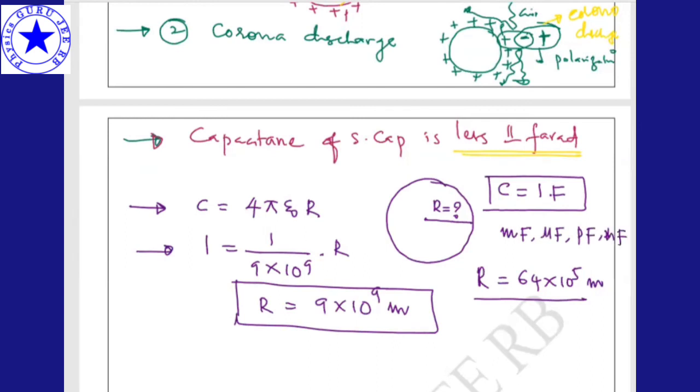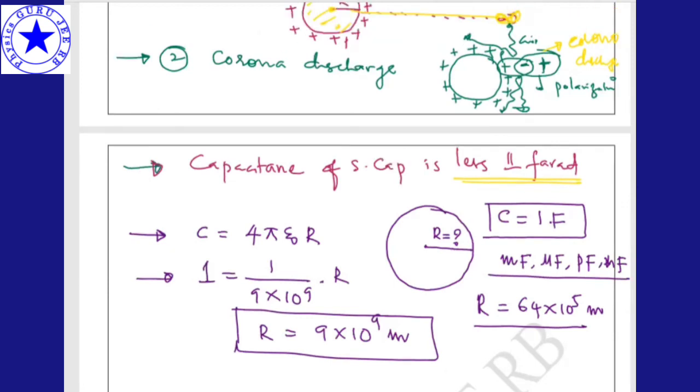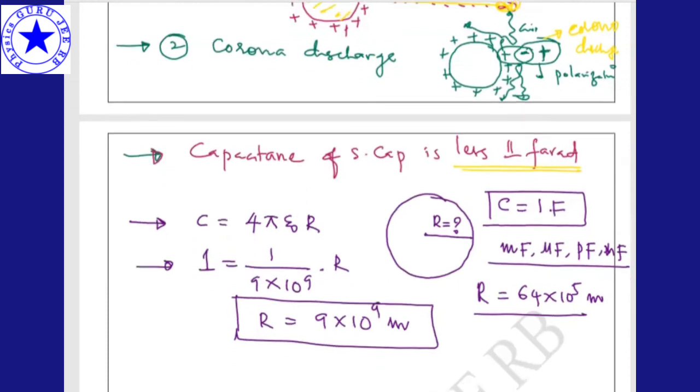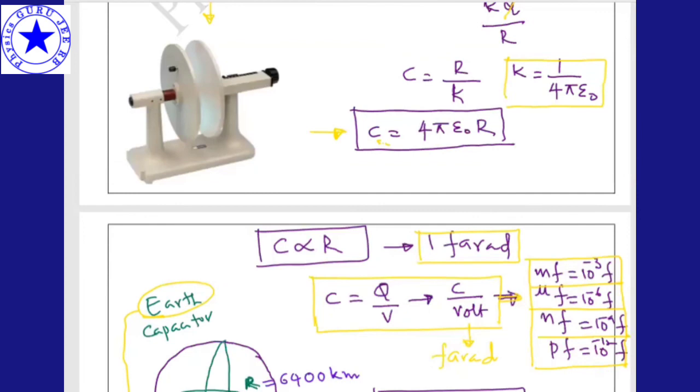So it is very difficult to produce 1 farad. 1 farad means we require a radius of 9 into 10 to the power of 9 meters. So we don't go for much use of this spherical capacitor. Hope it is clear. The capacitance of a spherical capacitor depends on the radius, and even depends on the medium, which is nothing but air here, right? It is clear.